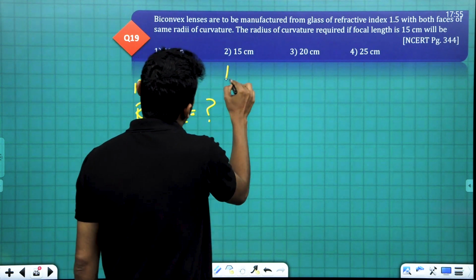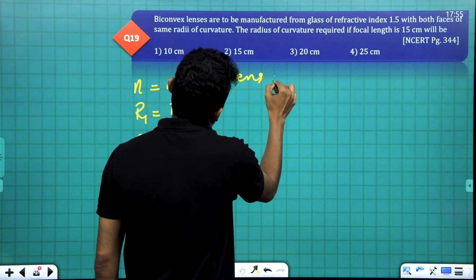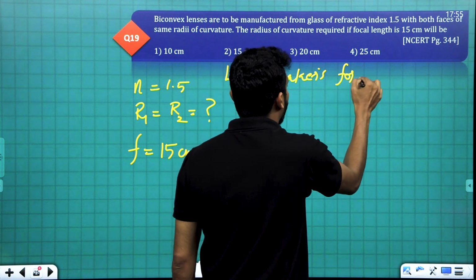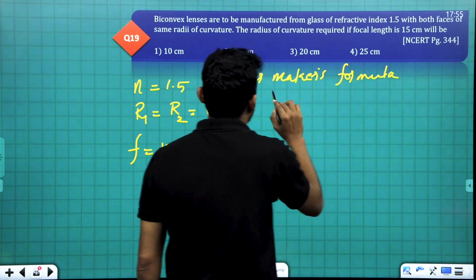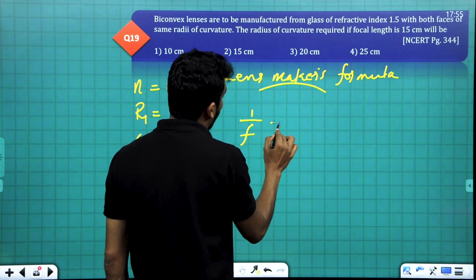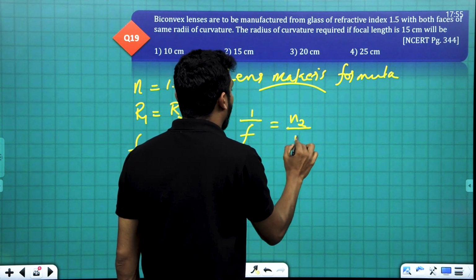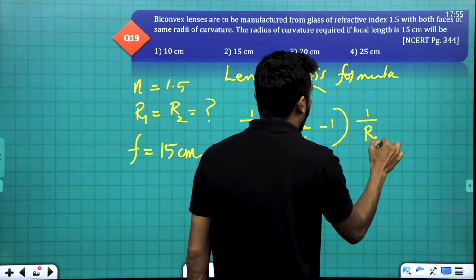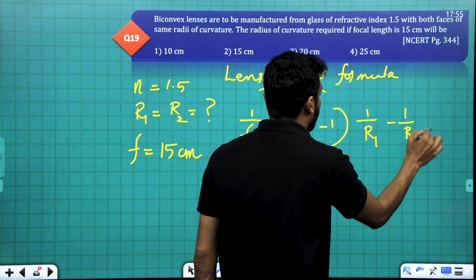What is the lens maker's formula? The famous lens maker's formula, based on which we are solving this: 1 by f is equal to n2 by n1 minus 1 into 1 by r1 minus 1 by r2.